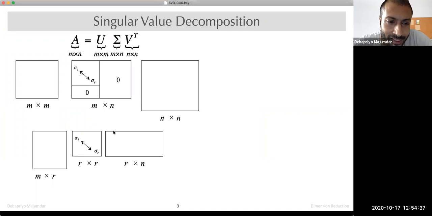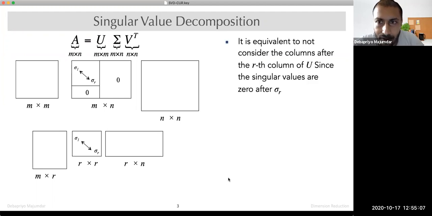But what it means is, now instead of R, if you transform this to a much lower rank, let's say K, so R could be very large like millions or thousands, but K can be like a few hundreds. So if you transform this into a very small dimension, you can actually do the same. So we want this part to be our low dimensional representation, or some modification of this part, but essentially something like this. Okay, so let's go back there.